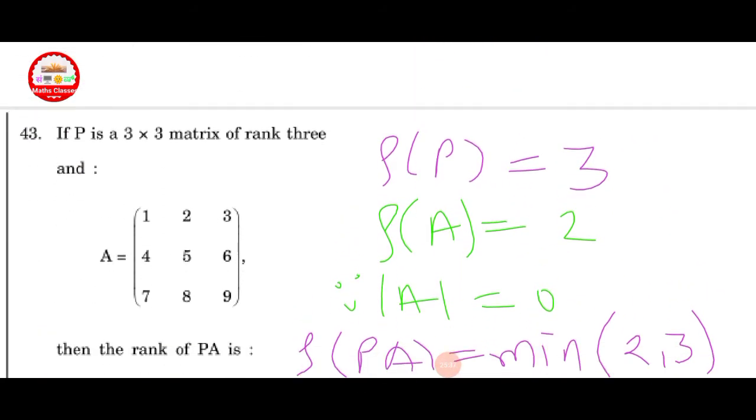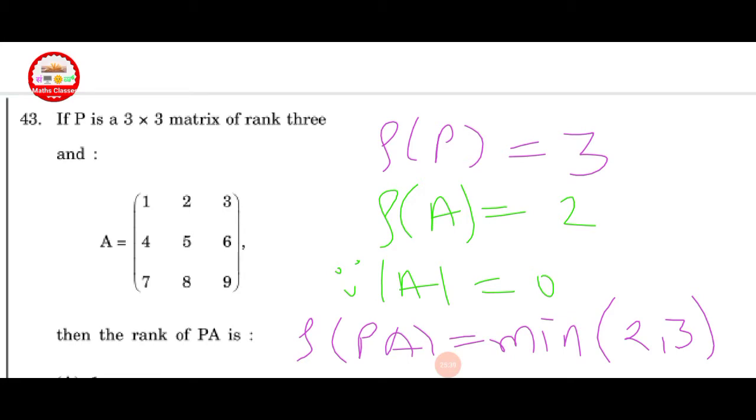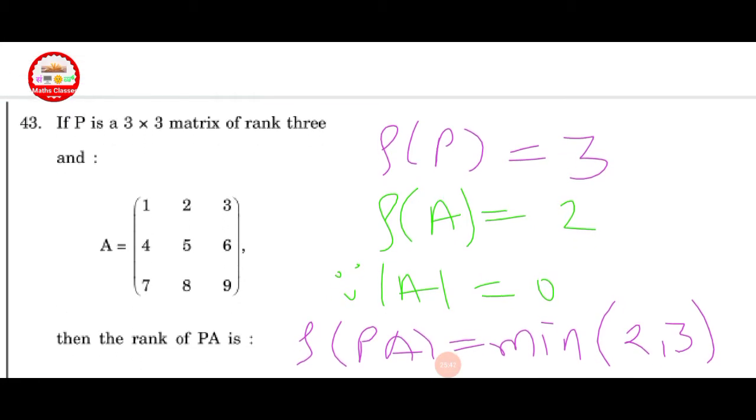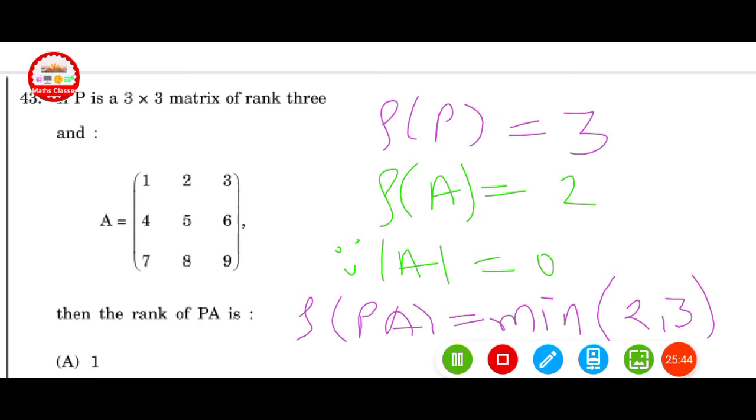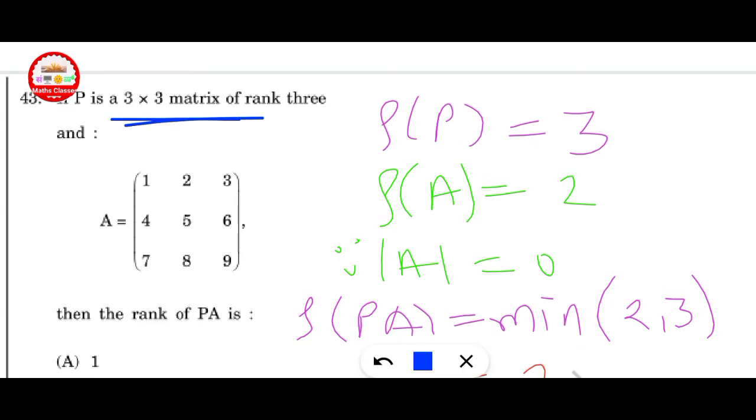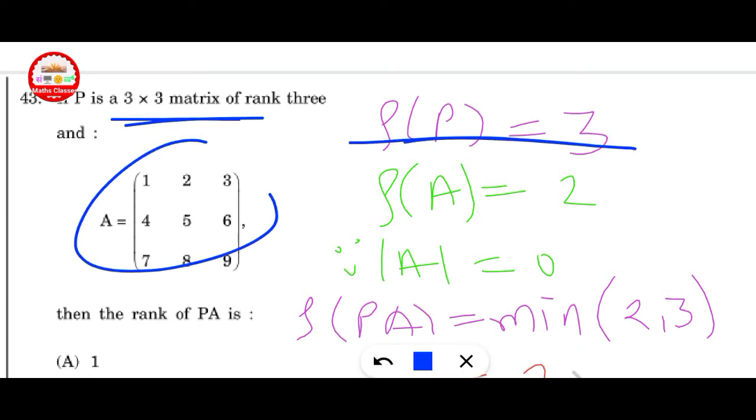Next question. If P is a 3x3 matrix of rank 3 and A is given. Here P is a given 3x3 matrix, rank of P is equal to 3, and A is given. First of all, find its determinant. If the determinant is equal to 0, then rank of A is not equal to 3.